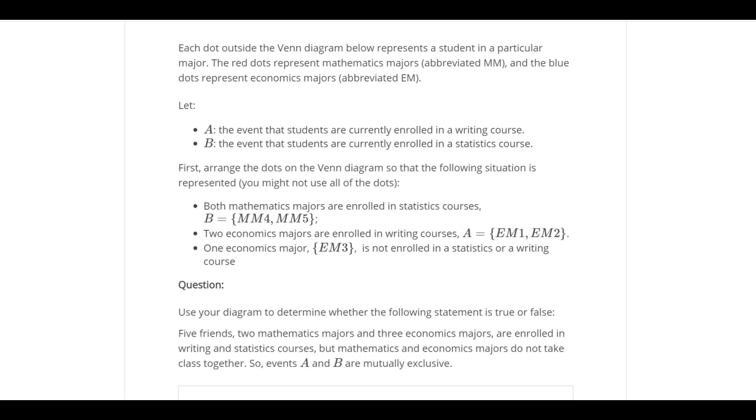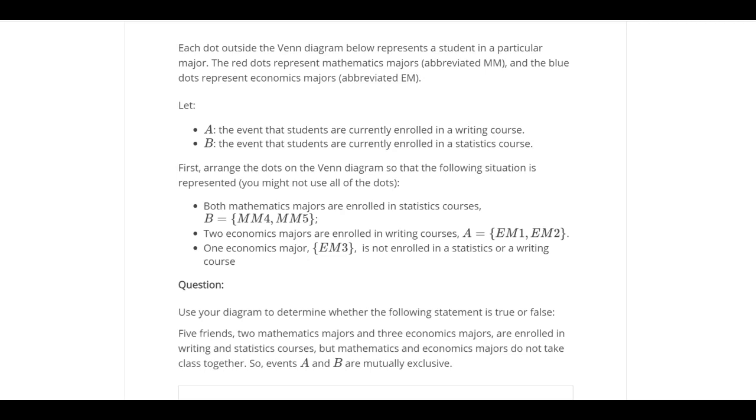Both mathematics majors are enrolled in the statistics course. Keep in mind, when they say they're enrolled in the statistics course, they are not saying anything about the writing course. If they say they are in statistics and writing, that's a whole different story. But when they say they are just in statistics, you go ahead and put them just in statistics.